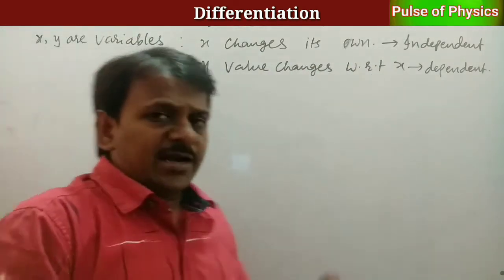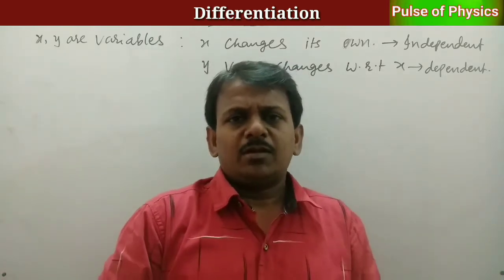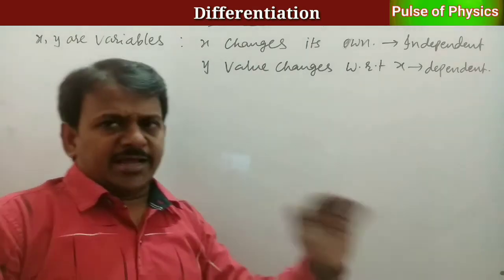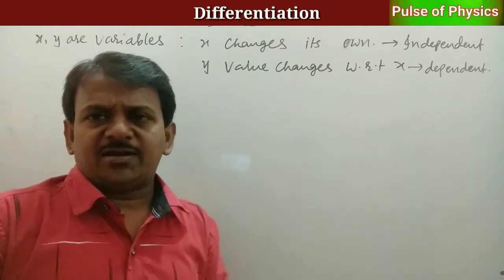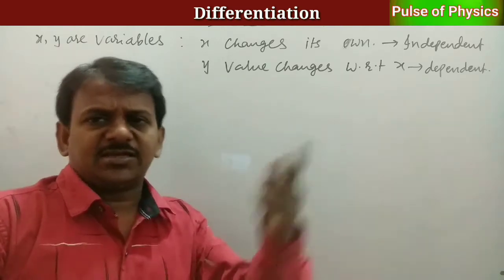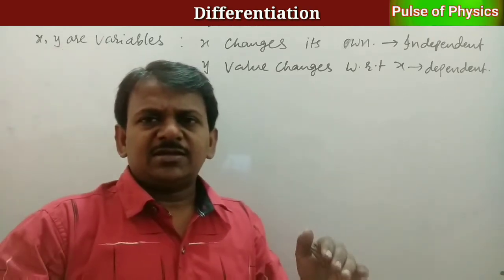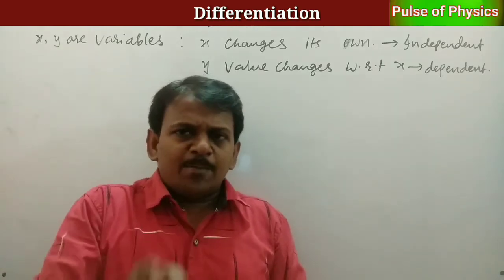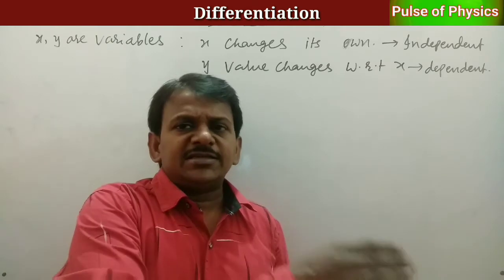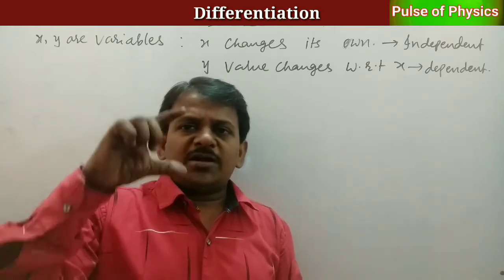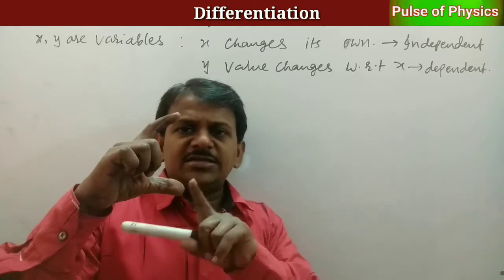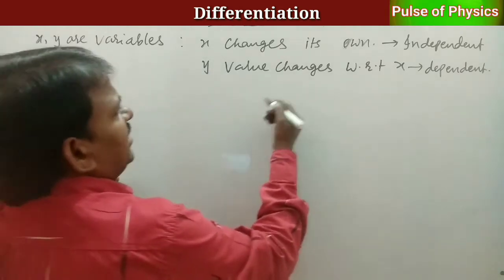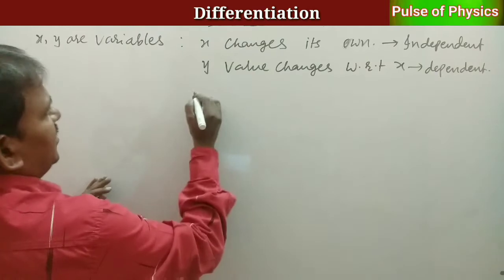Let us take a general day-to-day life example. I am taking a plant which is growing day by day. The growth of the plant is one variable. It is changing. The length of the plant changes week by week. Time is another variable. Time passes on its own. It is an independent quantity. But the growth of the plant is a variable. It depends on time. Right? So, the length of the plant changes with respect to time here.